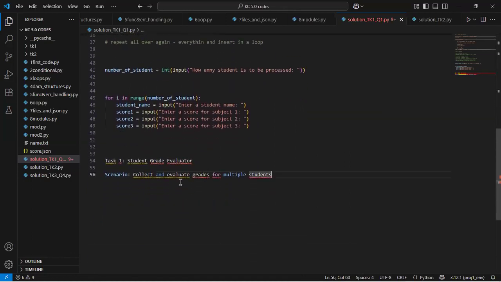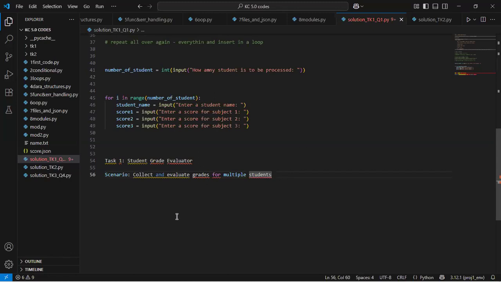It says Student Grade Evaluator, and then it says collect and evaluate grades for multiple students. Now, what is a grade evaluator? Basically it means I will collect your grade and then evaluate whether you passed or not, in the very basic form. I've not gone back to check those bullet points. Basically, I'm trying to understand the task title: collect grades and evaluate.